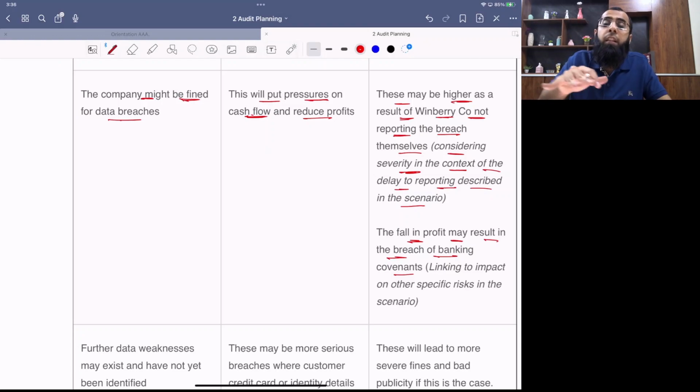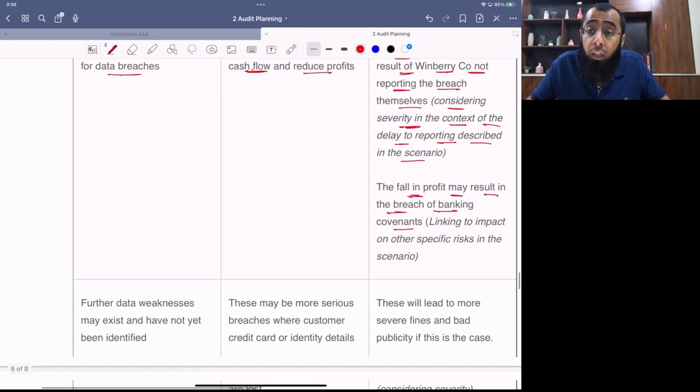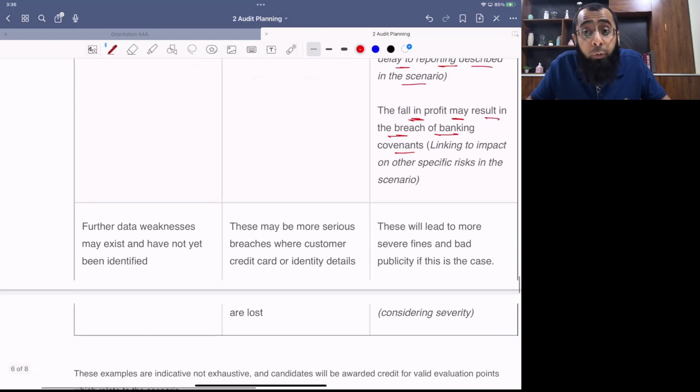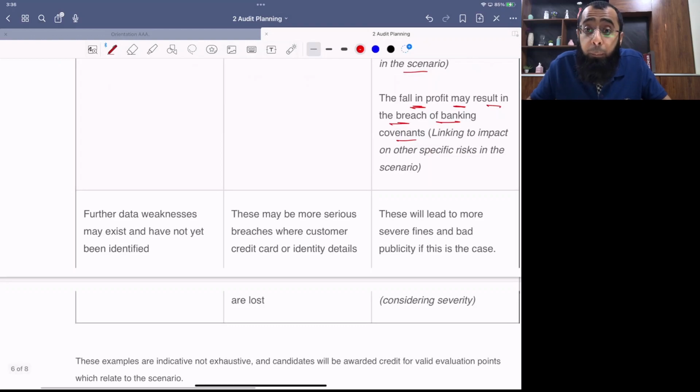Like for example, there are usually bank covenants of maintaining an interest cover ratio or a bank covenant of maintaining the profits at a certain level. So if we breach the regulatory requirement and we face a penalty, it may result in breach of bank covenants also. See, when a bank gives you a loan, there is a covenant that, okay, you have to maintain a certain level of profit. So when you face a penalty, your covenant gets breached.